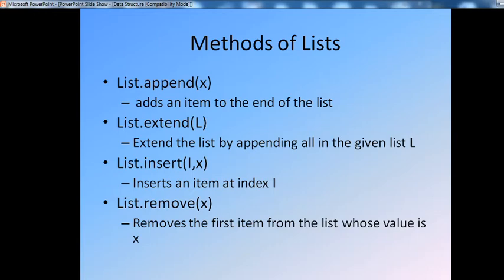Suppose you want to insert a new atom in a list, use list.insert. The next method available is list.remove. If you want to remove some item from a particular list, using this function list.remove, you can remove that particular item from that list.